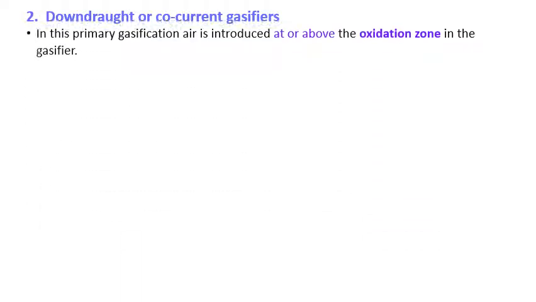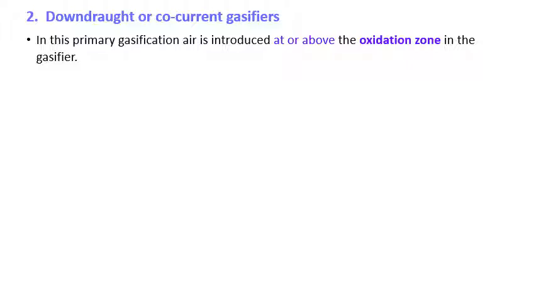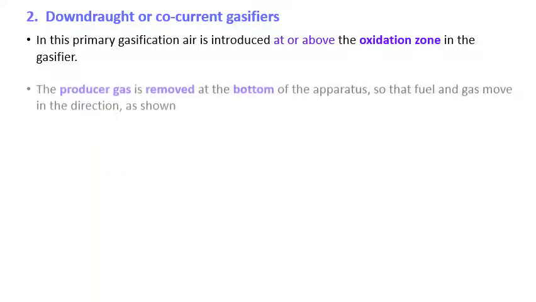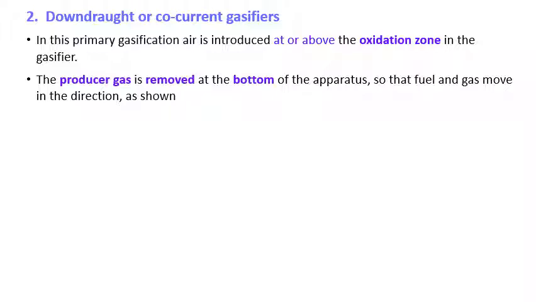The next one is the downdraft or co-current gasifier. In this, primary gasification air is introduced above the oxidation zone in the gasifier. The producer gas is removed at the bottom of the apparatus so that fuel and gas move in the same direction as shown.